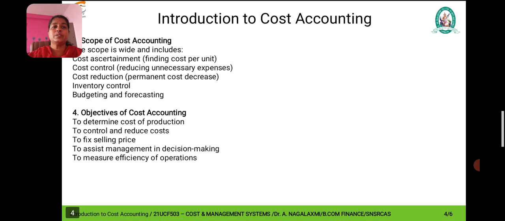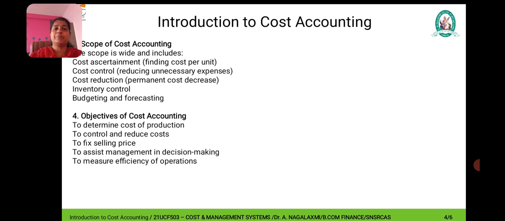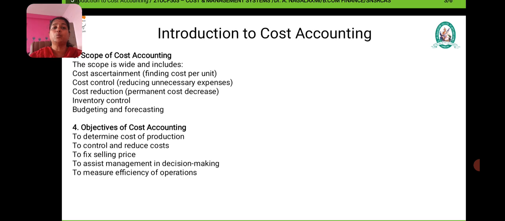Next, we are going to see the scope of cost accounting. The scope is wide. It's not a small thing. It's a wider concept. It includes cost ascertainment, that is, what is the cost incurred for manufacturing 1 unit or 1 kg.